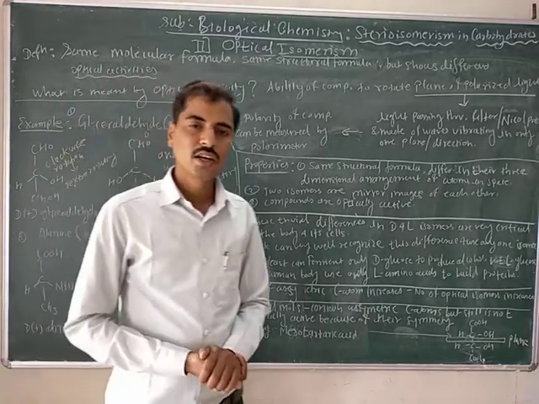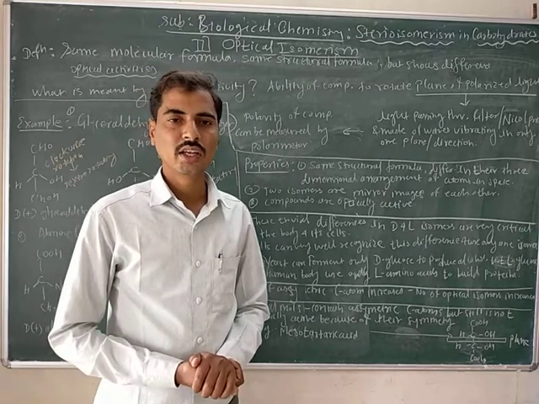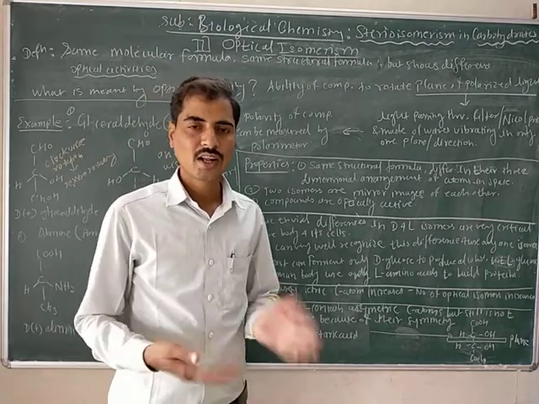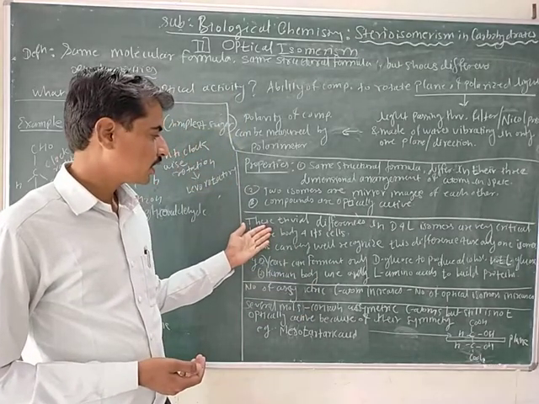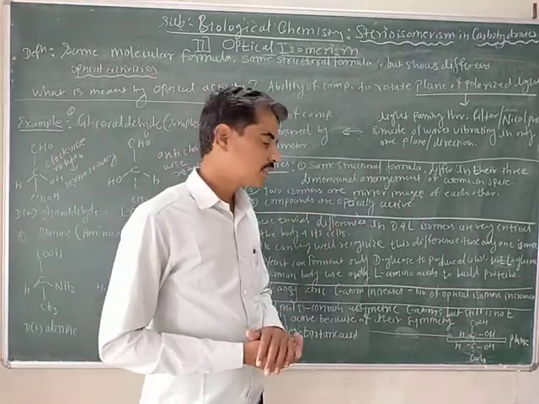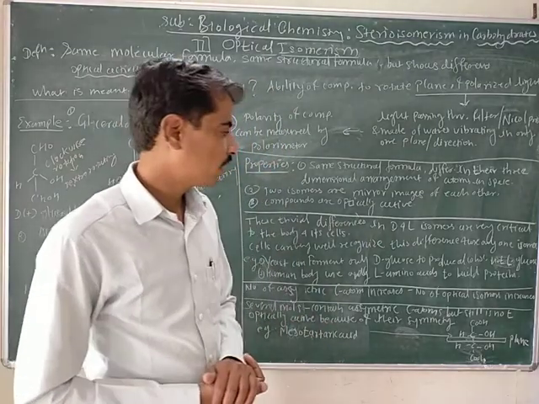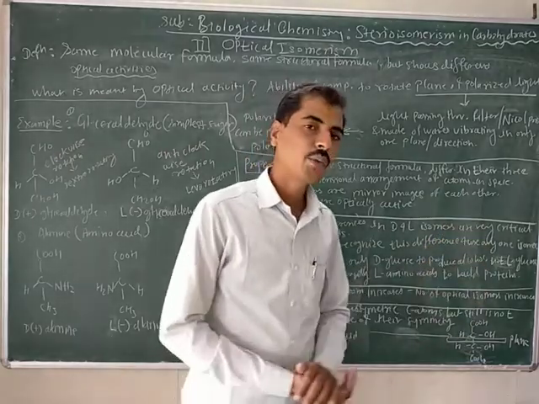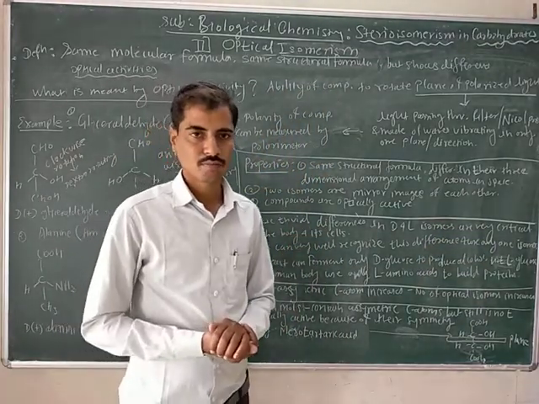What is the importance of optical isomers in biology or life sciences? These trivial differences between the dextrorotatory and levorotatory isomers are very critical to the body and its cells.